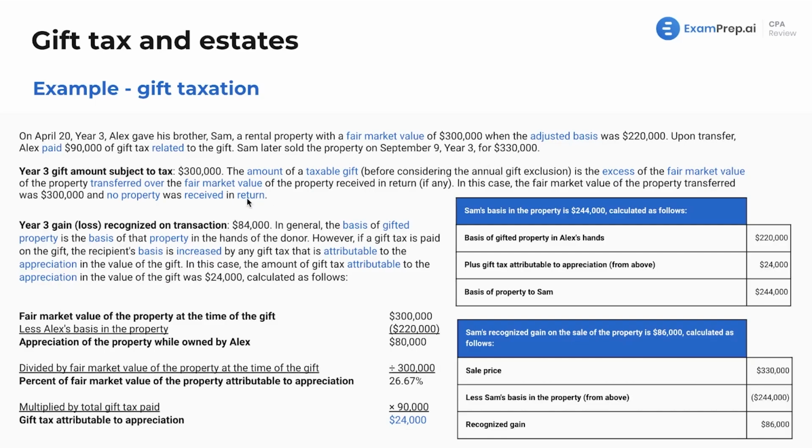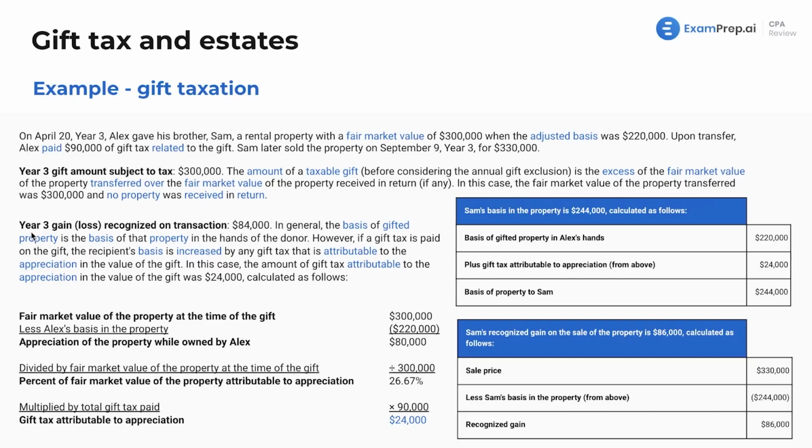Similar format to what we saw before. What is the year 3 gift amount subject to tax? That is going to be $300,000. Well, the amount of a taxable gift before considering the annual gift exclusion is the excess of the fair market value of the property transferred over the fair market value of the property received in return, if there is any. But again, we're dealing with lots of gifts, so we're likely not going to see any property received in return. We're seeing a lot of examples. Make sure you have these down. In this case, the fair market value of the property transferred was $300,000, and no property was received in return.